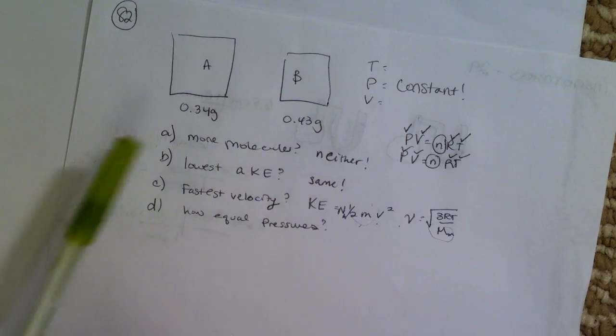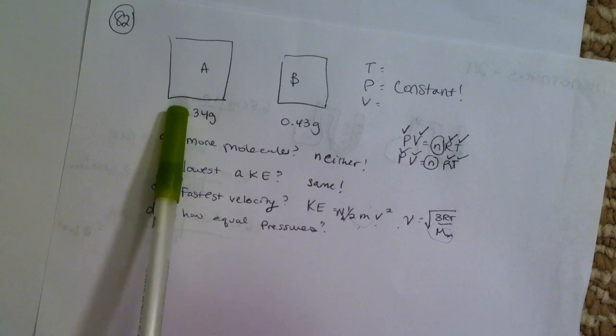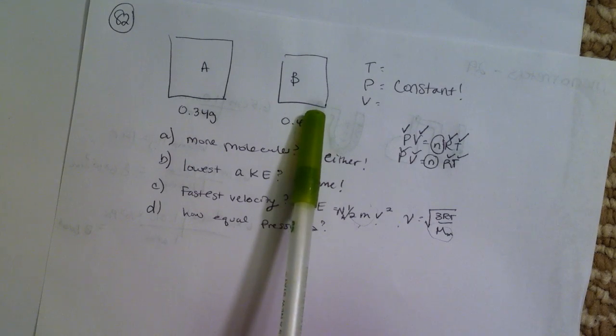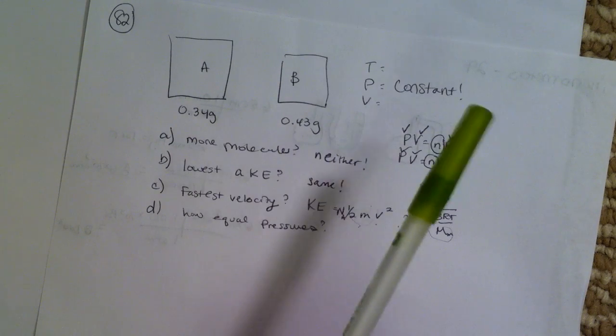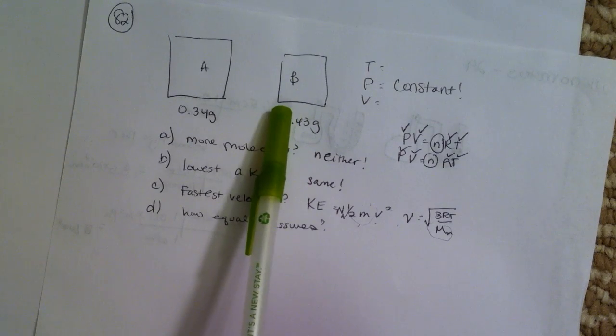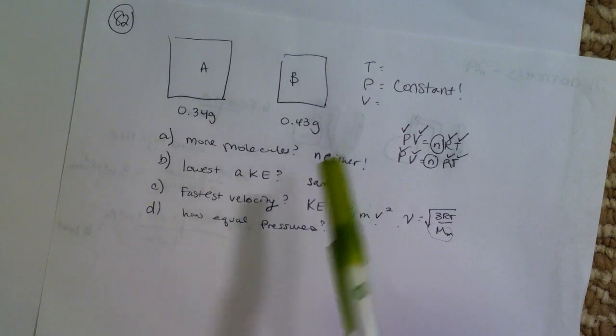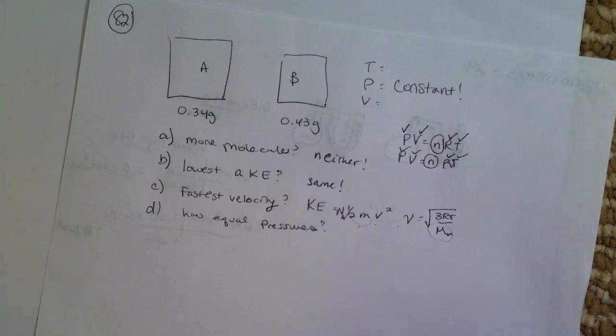And how can they have equal pressures if particle A's are going faster and B's are going slower? And what we see is B is hitting the walls less frequently but with more force, and A is hitting the walls more frequently with less force. And so that's going to result in equal pressures.